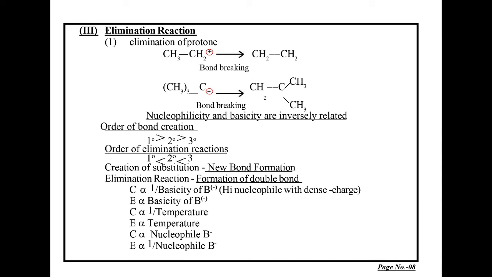How is it so? The order of bond creation reactions: whenever there is bond creation, or the formation of a new bond, that is very fast with the primary carbonium ion, then secondary, then tertiary. But when the elimination reactions are concerned, it is found the elimination reactions are very fast with the tertiary, somewhat slow with the secondary, and with the primary these are slowest. So let us come and try to understand what is written in the box.